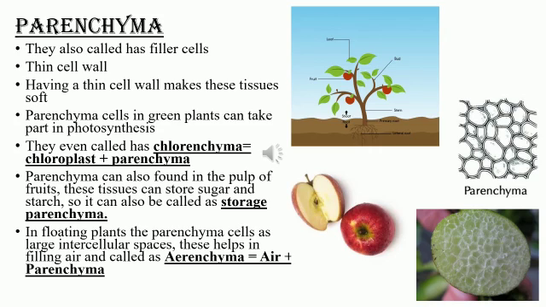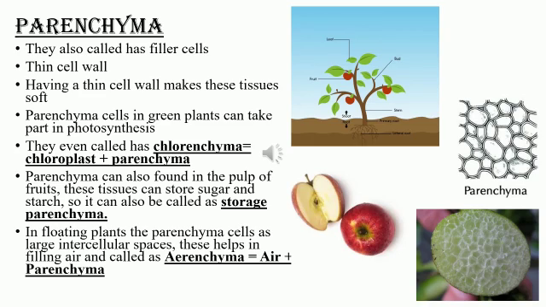Due to the thin cell wall, the tissues are also soft. Parenchyma cells in green plants can take part in photosynthesis. These cells also have the ability to synthesize food.